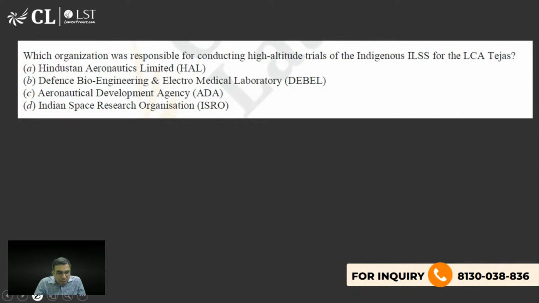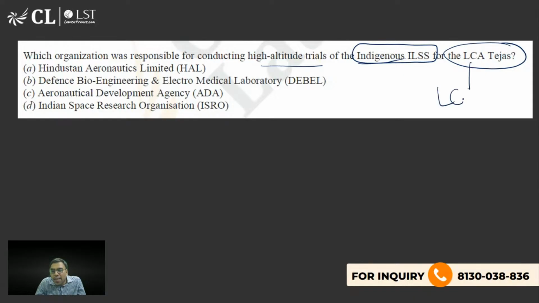Which organization was responsible for conducting high altitude trials of indigenous ILSS for LCA Tejas, Light Combat Aircraft Tejas? Tejas जो HAL ने बनाया है, हिंदुस्तान एरोनॉटिक्स लिमिटेड ने. So ये जो टेस्ट किया गया इंडिजिनस ILSS का, वो किसने करवाया था? The right answer is, what is the right answer?